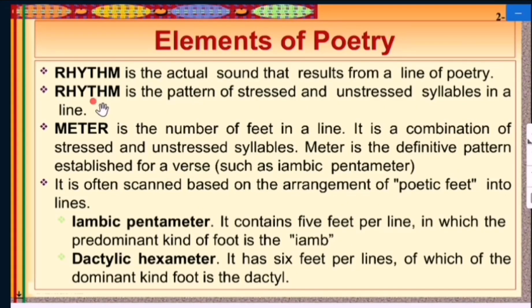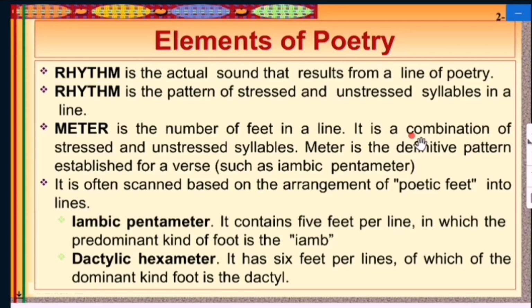Now, another is rhythm. Rhythm is actually the sound that results from a line of poetry. So rhythm is the pattern of stressed and unstressed syllables in a line. Another is meter. Meter is the number of feet in a line.